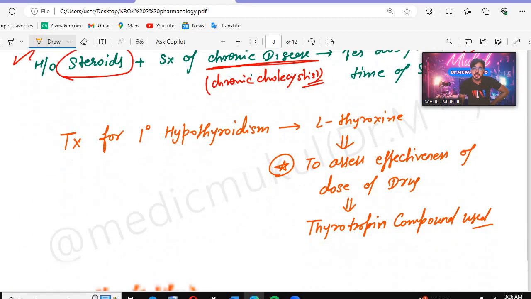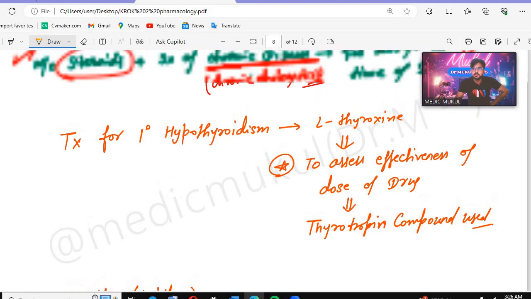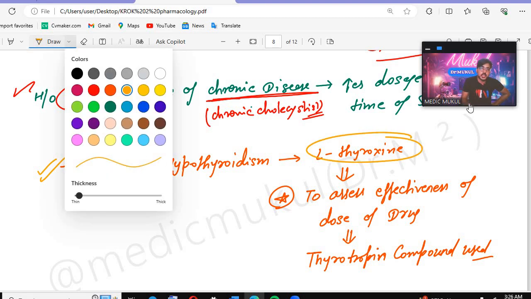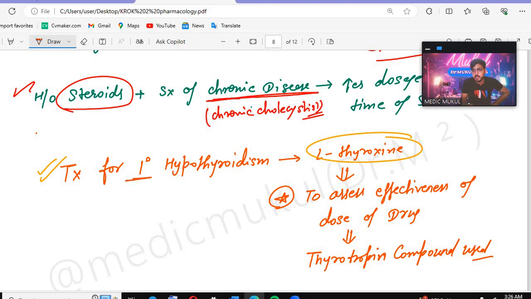After that we will have the treatment for primary hypothyroidism. Remember the L-thyroxine. Now see this question. If you see that the patient has received treatment for primary hypothyroidism, the treatment for primary hypothyroidism is L-thyroxine. Remember, this is the treatment. But in the question they have given that the patient has taken L-thyroxine for primary hypothyroidism. Okay, we know that this is the condition the patient should be taking it for.